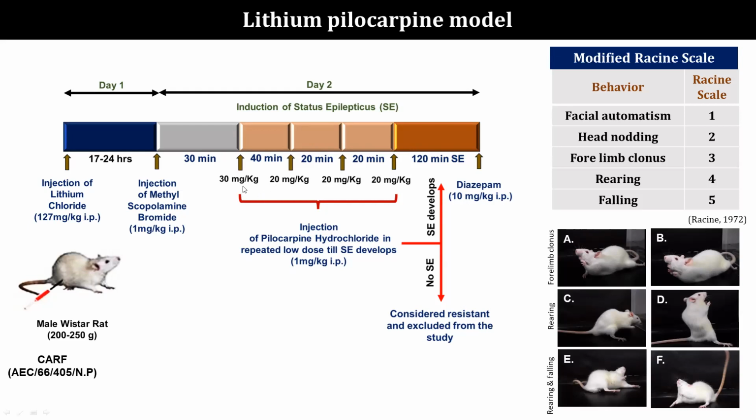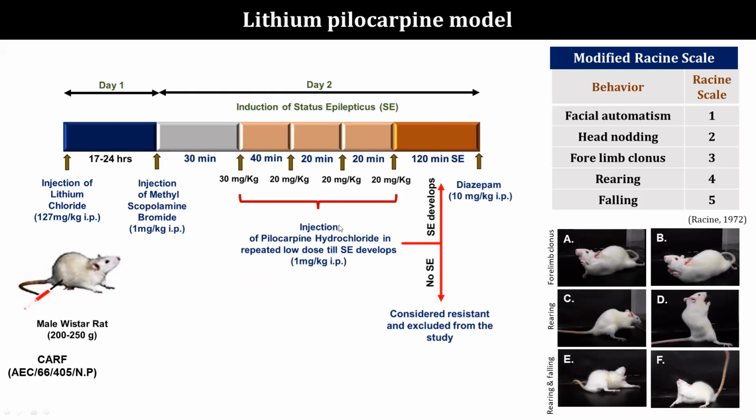If the animal does not undergo SE even after the first dosage, a second dosage is given after a gap of 40 minutes. Up to 4 such dosages are given. If they do not undergo SE even after the 4th dose, they are considered resistant and are excluded from our study. If they undergo SE, we retain these animals in SE for a period of 120 minutes. The pilocarpine used is an M1 agonist, that is, a muscarinic acetylcholine agonist.